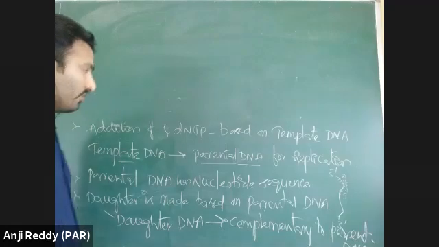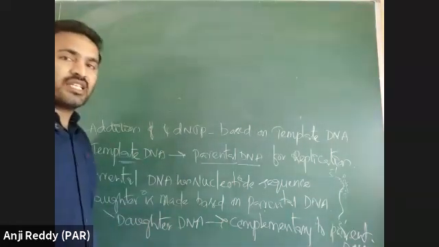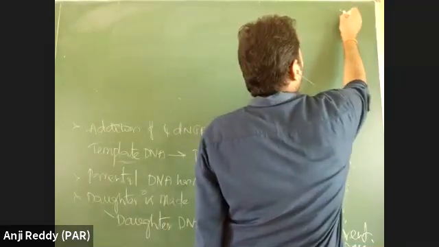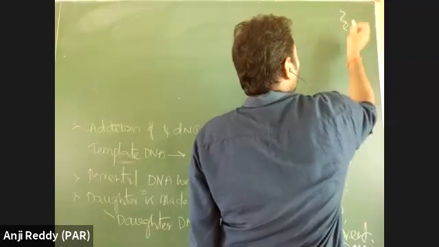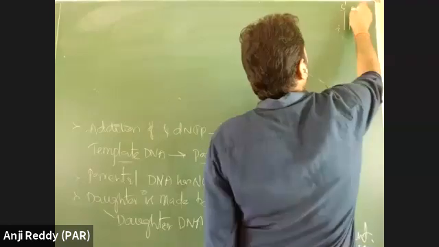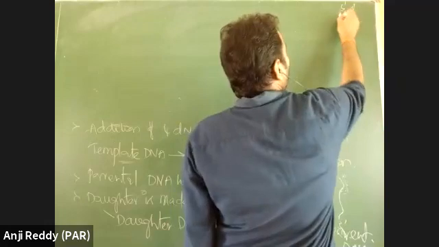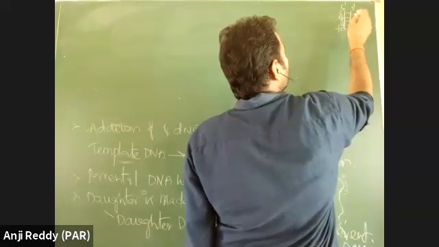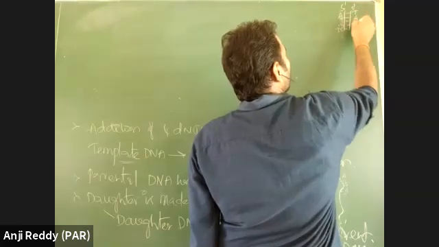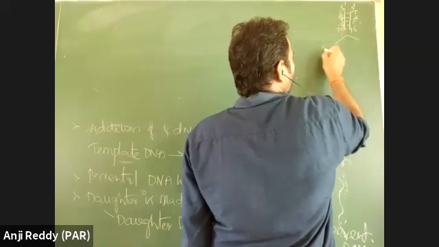So as one parental DNA is there, a new daughter DNA is formed. Suppose take an example. According to the semi-conservative model, what happens? A double-stranded DNA is there, 5 prime, 3 prime, 3 prime, 5 prime. Here A, T, G, C is there, the sequence. Here A means T, T means A, C, G. So according to the semi-conservative model, they will separate.